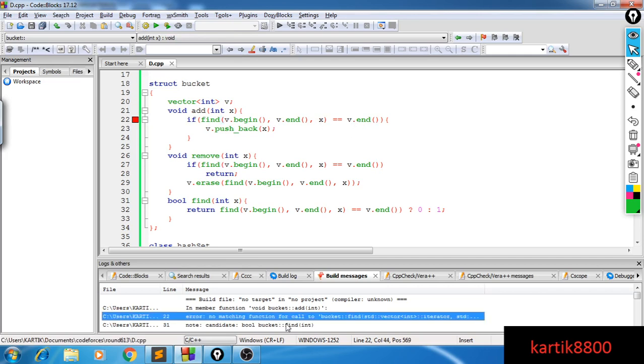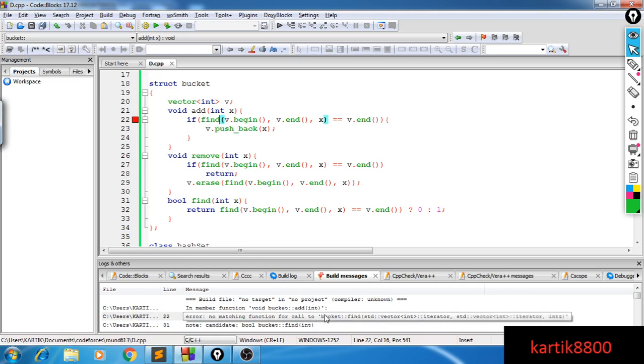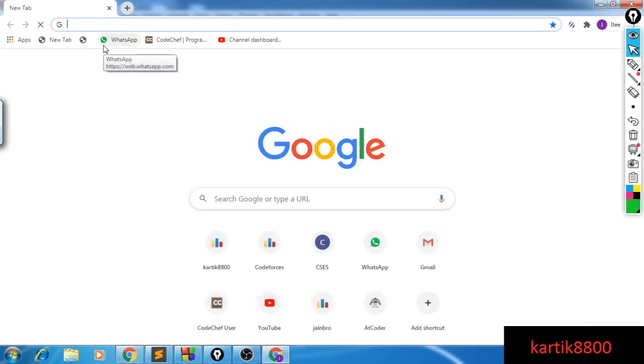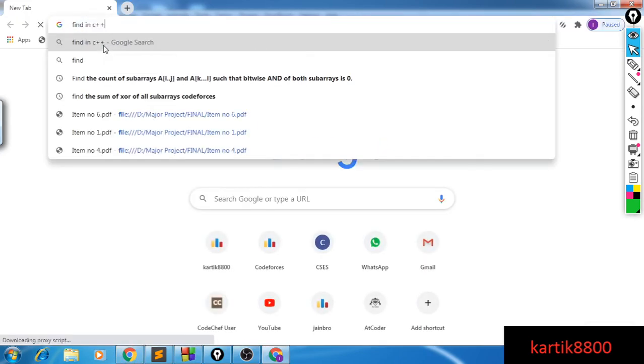No matching function for call to bucket find. All right. But I guess find is a C++ algorithm. I'll just check online. Let's see. Find in C++.